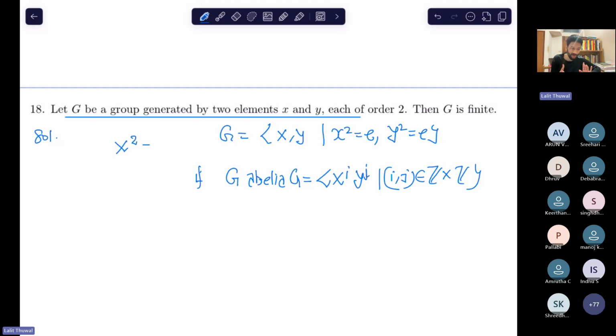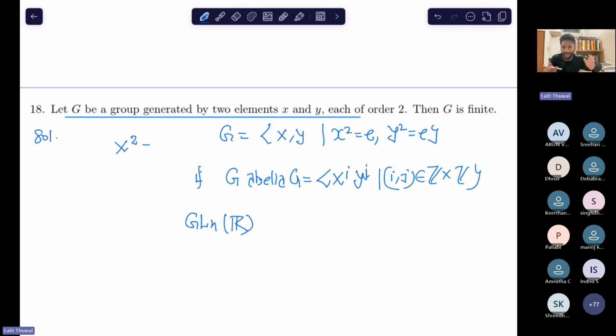But here comes the very good part, right? What happens if G is non-abelian? Then it might be infinite. So think about some non-abelian groups, infinite non-abelian groups. Then something comes to your mind, GL n R, right? From here, we will extract the example. It's not good to tell you just directly the solution. I should also let you know how you think about the examples.